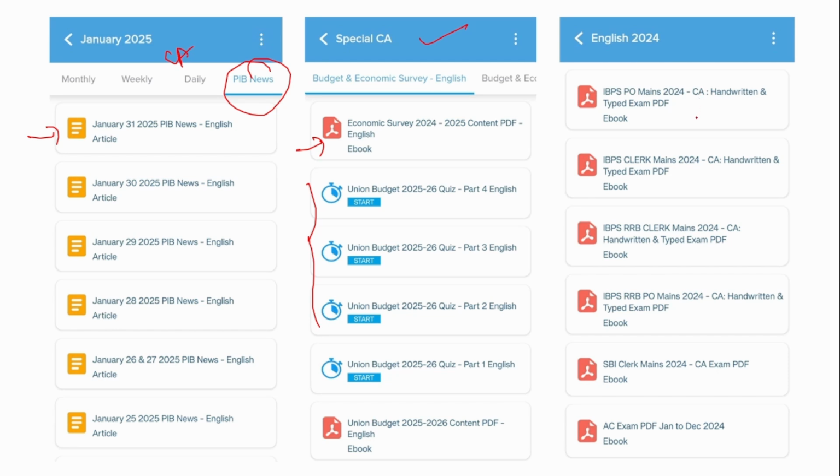And next is the exam perspective PDF. If you see IBPS PO mains, IBPS RRB clerk, SBI clerk, these are all exam perspective PDFs. If you go and check, these PDFs will contain around 5 to 6 months of the current affairs, which has high chances of being asked in this SBI clerk mains exam. So it is very useful to go and read this PDF from an exam perspective point.